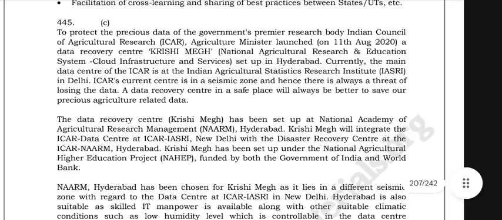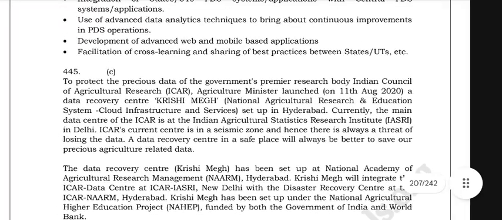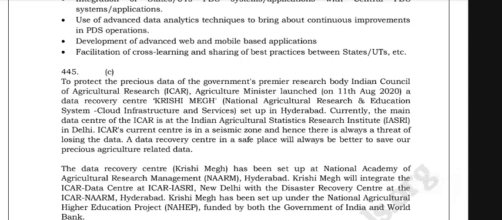To protect the precious data of the government's premier research body, that is the Indian Council of Agricultural Research, ICAR, the Agriculture Minister launched on 11th August 2020 a data recovery center, that is Krishi Megh, National Agriculture Research and Education System.